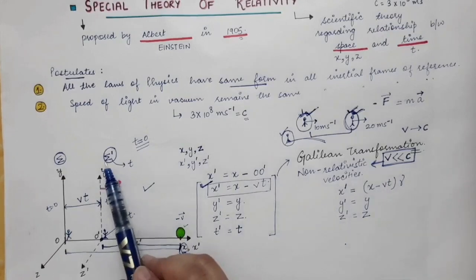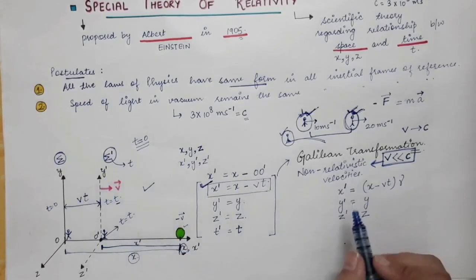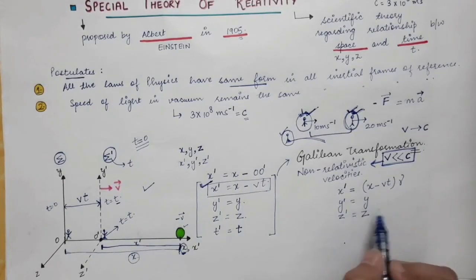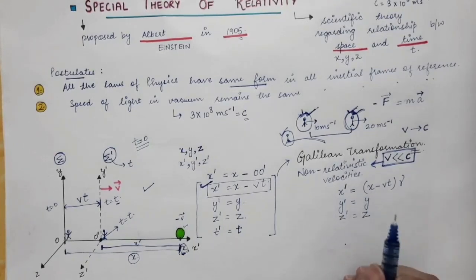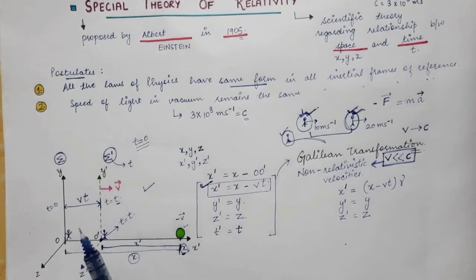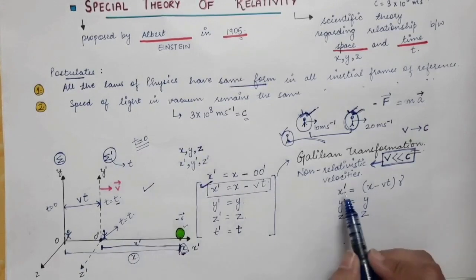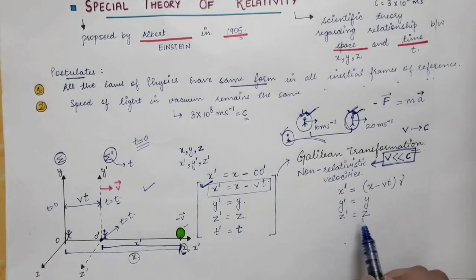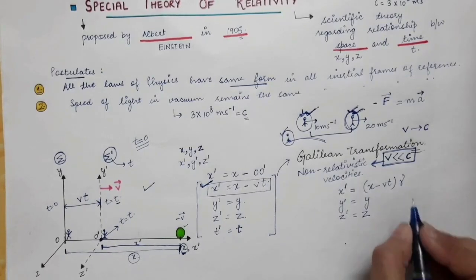But if this sigma prime frame is moving along the y-axis, in that case we will have y prime equal to y minus vt times gamma, and x prime will be equal to just x. And if the frame of reference is moving along the z-axis, in that case you will have x prime equal to x, y prime equal to y, but z prime will be equal to z minus vt times gamma. Now what is this gamma?